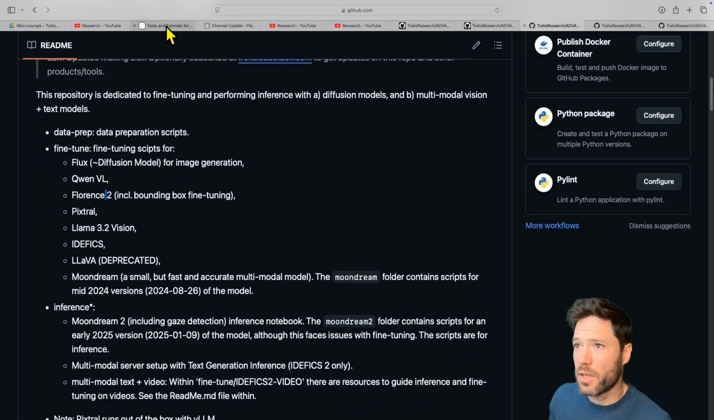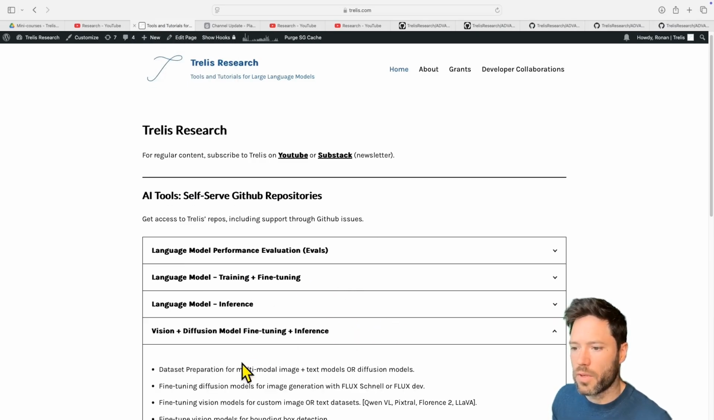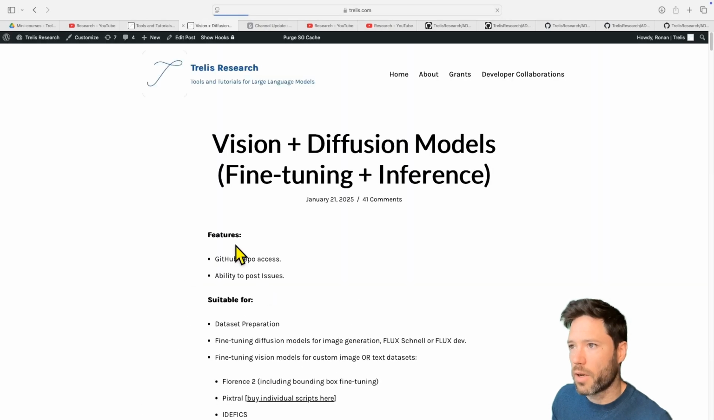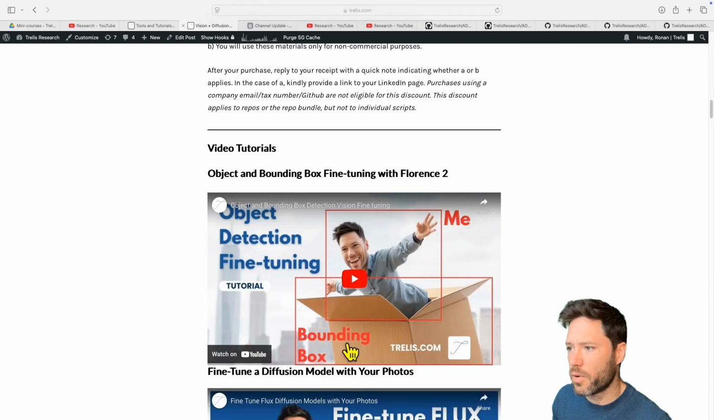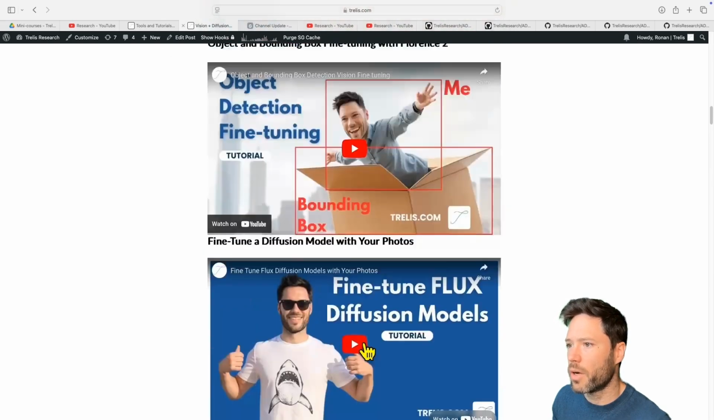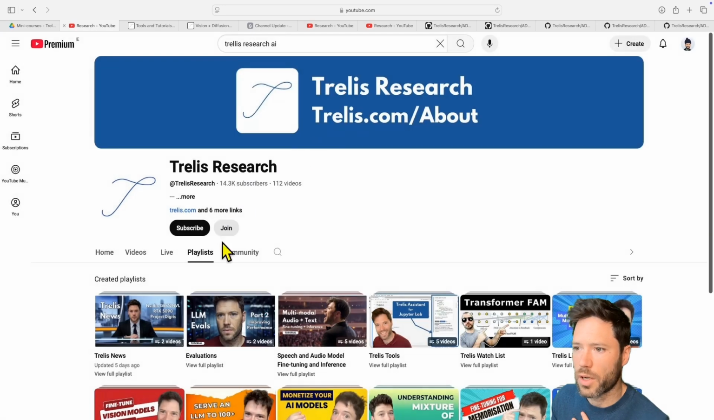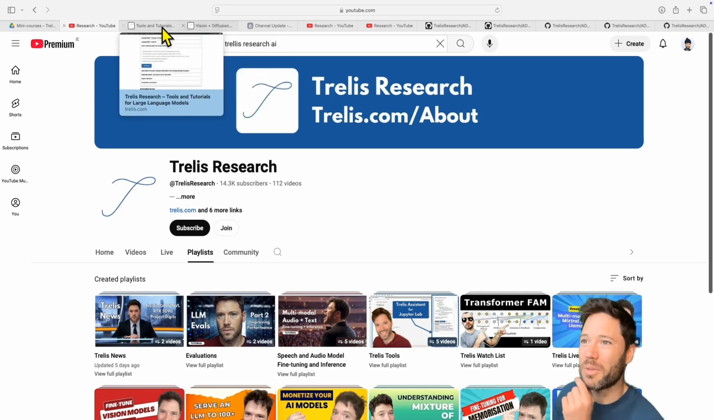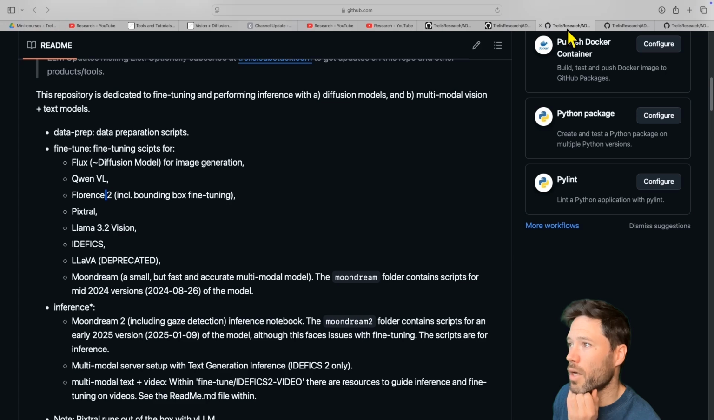By the way, for any of these, you can read more on what the repo contents are, and you can see a full list of videos just by going to any of these links. So on trelis.com, if I click learn more, you'll see a description of the repo, but you'll also see a list of all of the videos right down at the bottom here. And as I said, you can check those out via the playlist as well if you go to Trelis YouTube and then check out the playlist. Or you can find them in the link below to the presentation because I've got the links to each of the playlists right here. Okay, moving on.